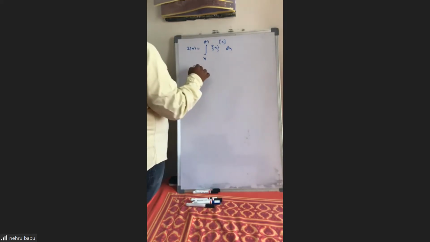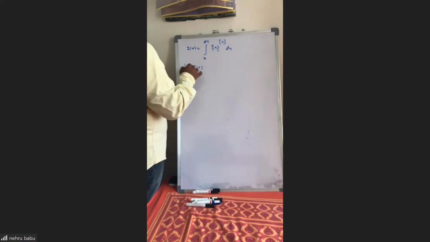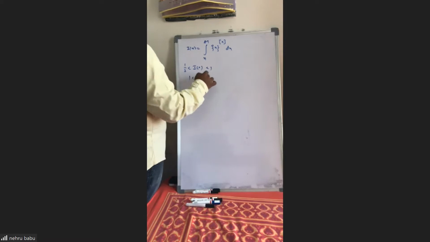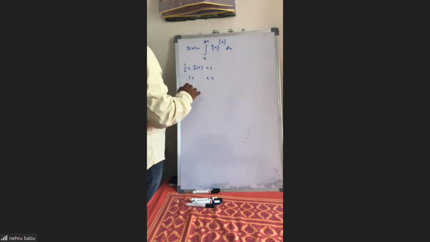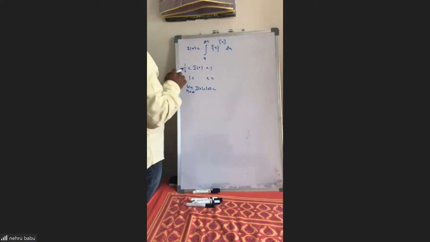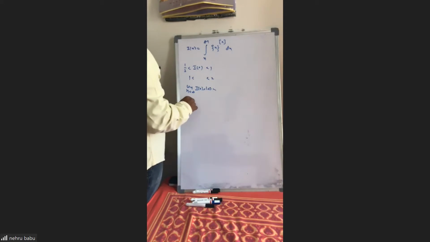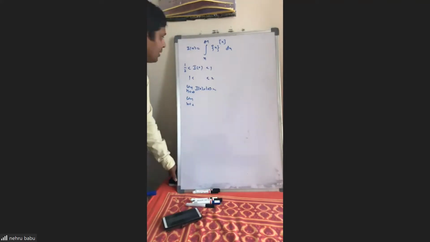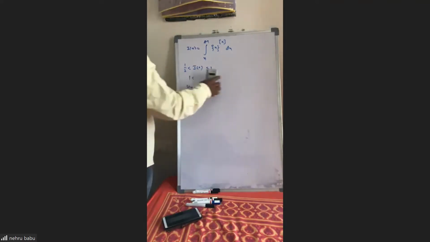I of n is between 1 by 2 to 1, is between 1 to 2. Next, when it goes to infinity, I of n equal to R2. Next, when it goes to infinity, 1 plus log. So, the question is what is the I of n range? And if it goes to infinity, I of n is 1. Simply, these are the two questions.